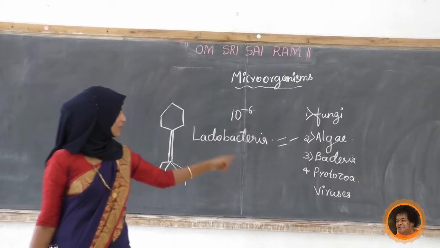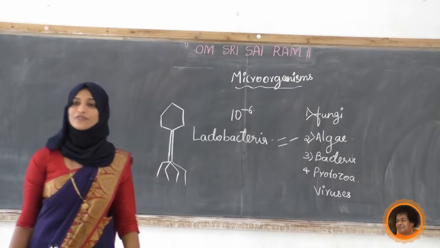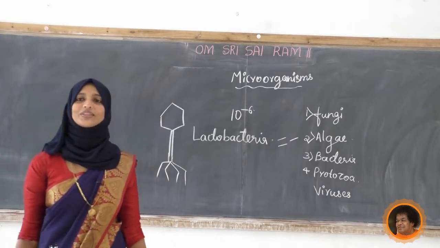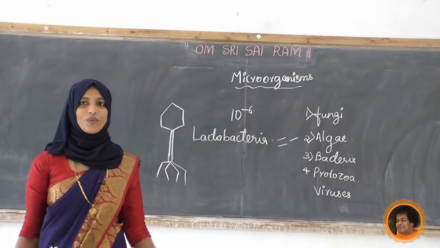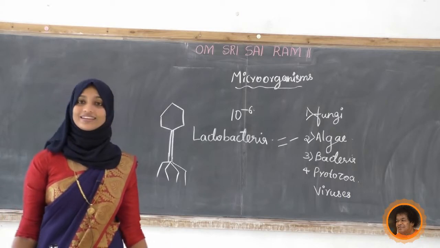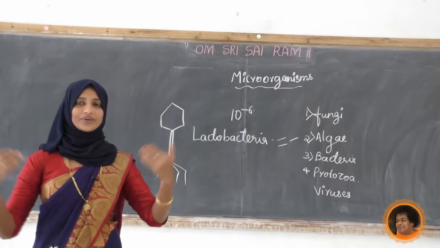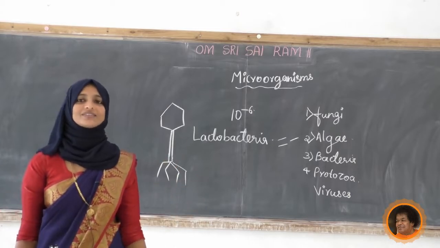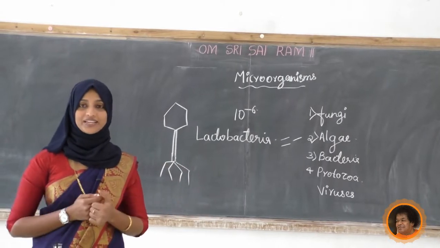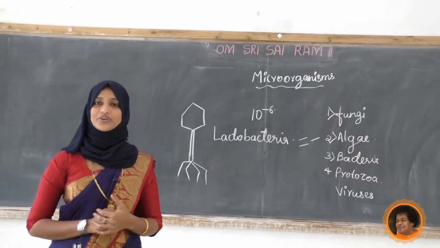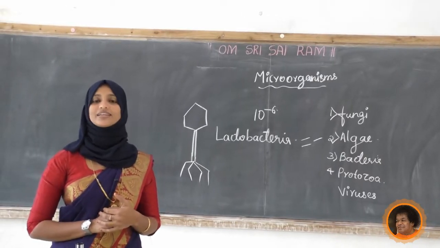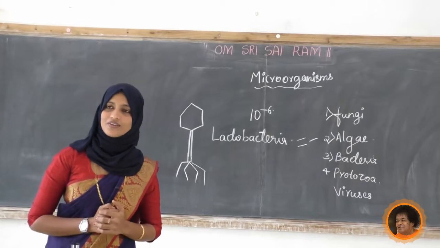So, virus, can you give any example for the virus? Yes, we already know COVID-19. It is a viral disease. Nowadays we are very scared about that. COVID is spreading like anything. So, what measures can we take to prevent this? How can we prevent the coronavirus?